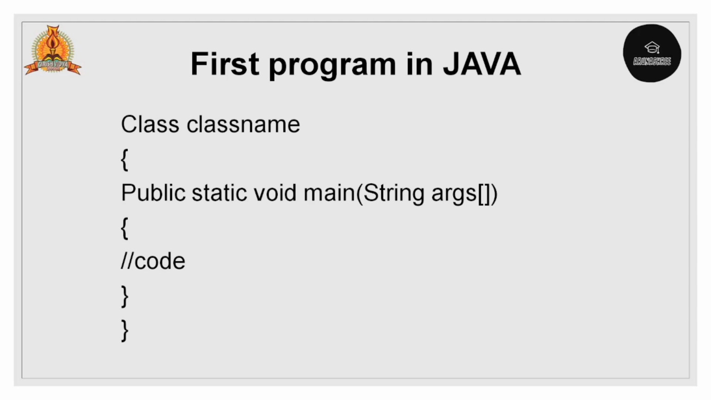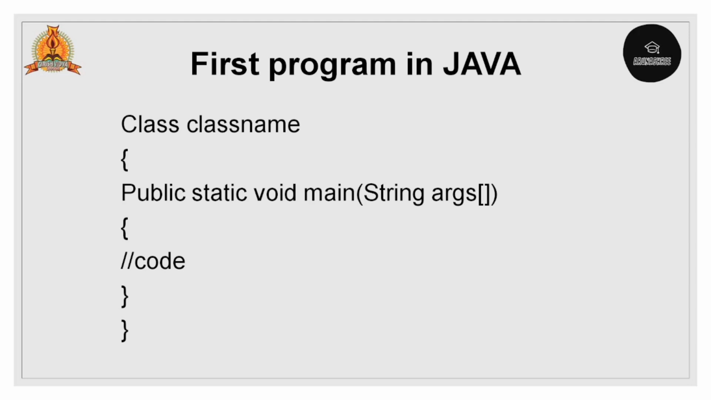Then move on to the first program in Java. This is a simple program in Java, that is the class name. Here the class name will be stored in the form of a class, and public static void main and String args. The code will be stored inside the curly braces. The .java extension is used to create the file. We can use Notepad or Notepad++ to write the code.